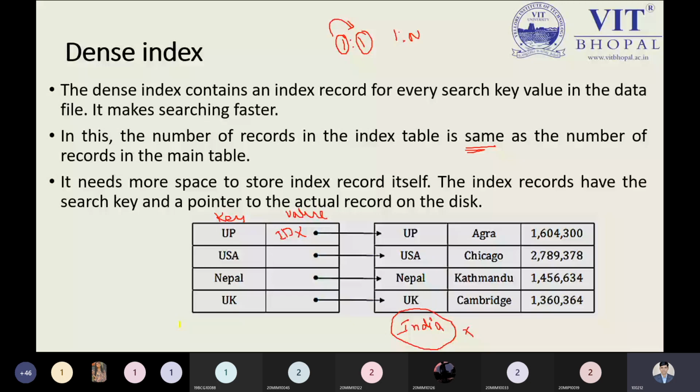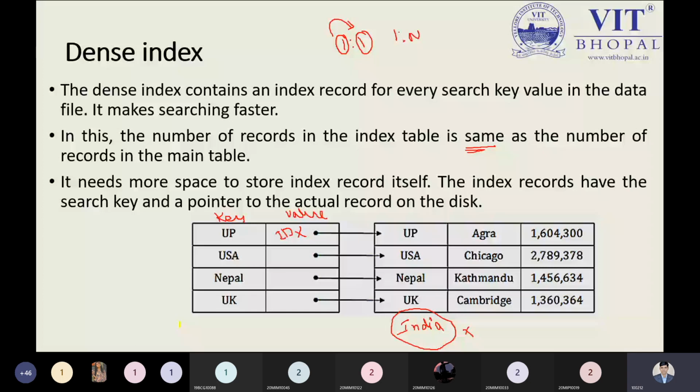A dense index contains an index record for every search key element in the data, and it makes searching faster. Let us understand this point properly. The number of records in the index table is the same as the number of records in the main table. So we are using two tables for the searching purpose. It needs more space to store the index records themselves. The index record has the search key and a pointer to the actual record on the disk.